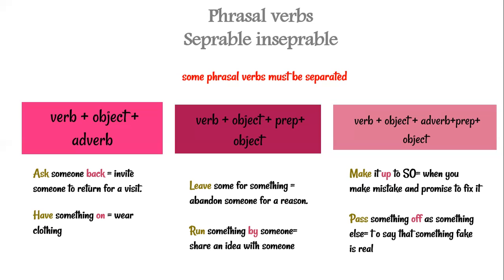The third pattern is verb plus object plus adverb plus preposition plus object. For sure, it's a long pattern, but we have many phrasal verbs including this. So make it up to someone, when you want to fix a problem or a mistake and promise that you're going to fix it by doing something. And pass something off as something else means to say that something fake is real, and it follows the same pattern.